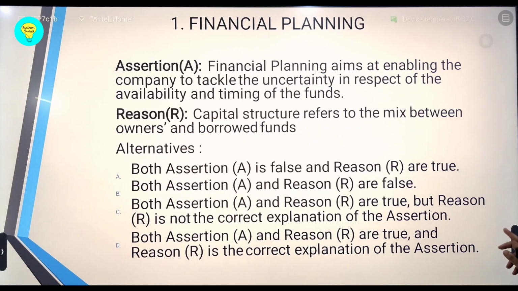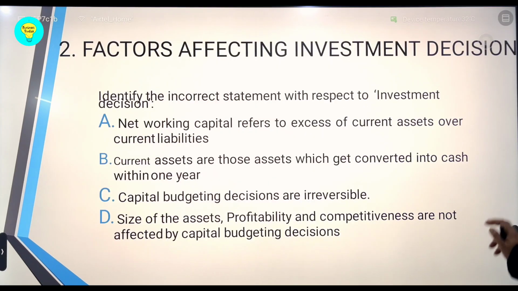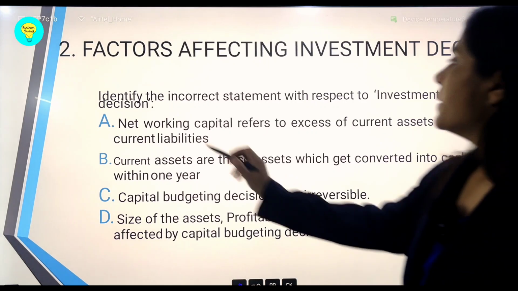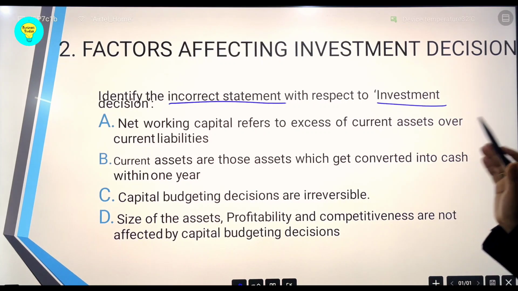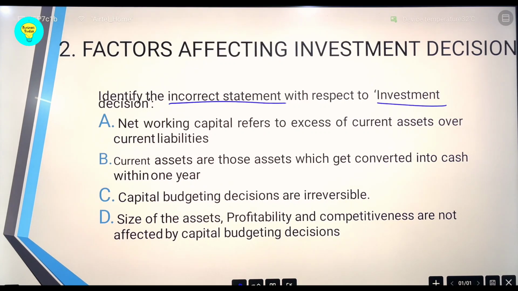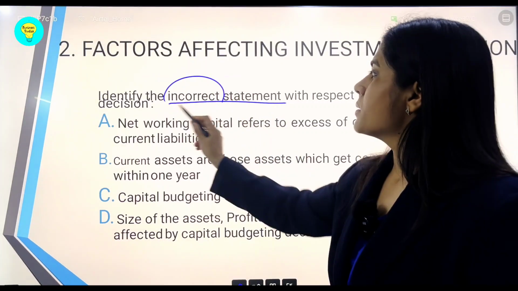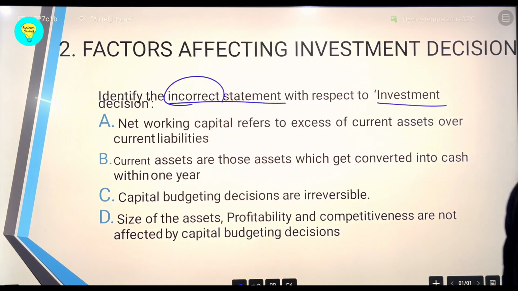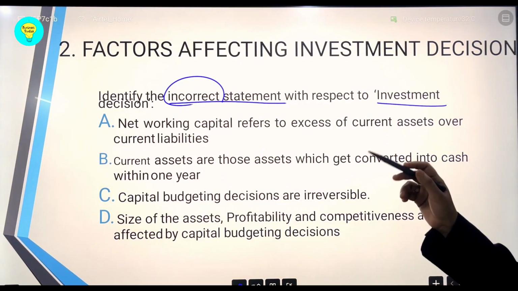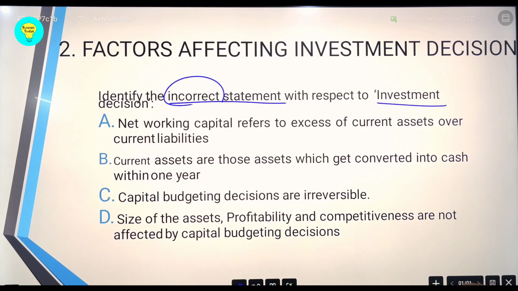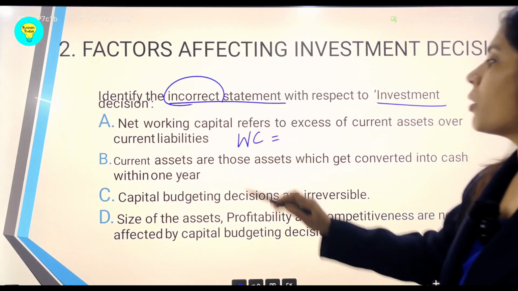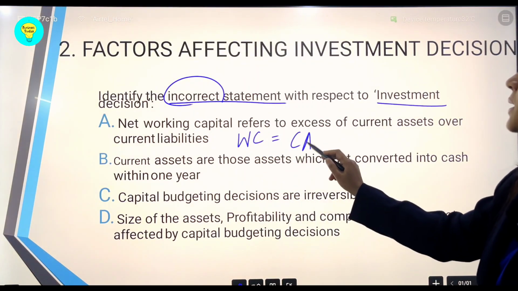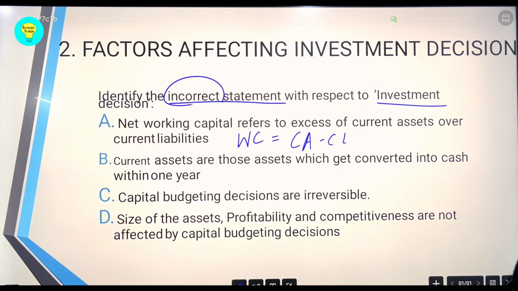Now let us see another question on this. This question says that we have to identify the incorrect statement with respect to investment decision. So as far as investment decisions are concerned, students, for the incorrect statement, always mark these negative words so that you don't err in the question. It says net working capital refers to the excess of current assets over current liabilities. This is true, because whenever we write the definition or the formula of working capital, we say it is CA minus CL. So excess of current assets over current liabilities.